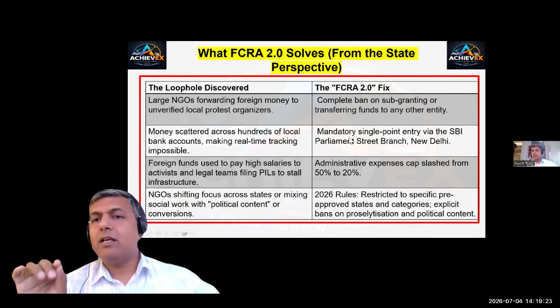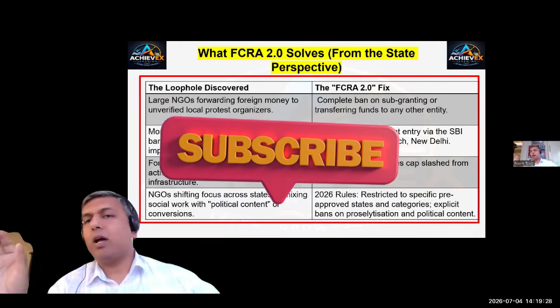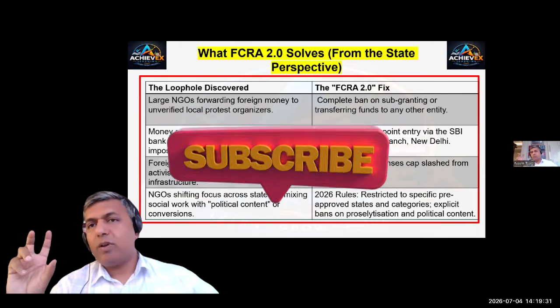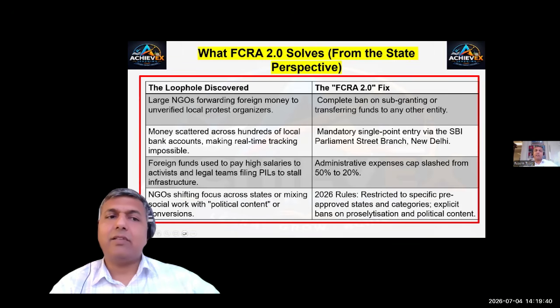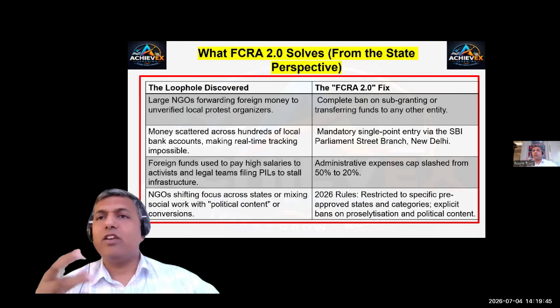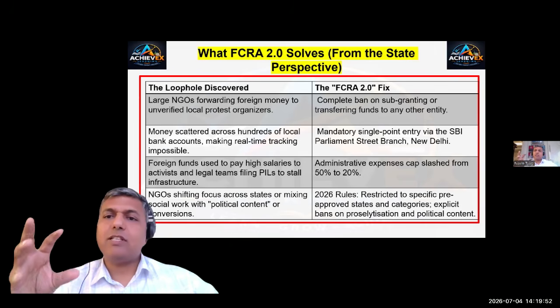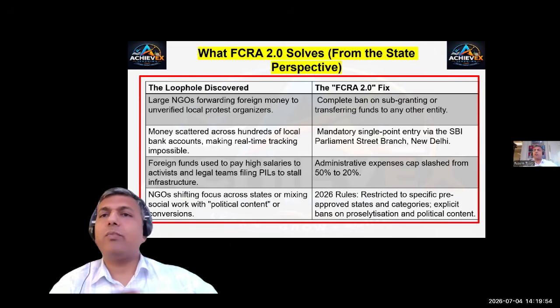It mandates a single point of entry into the SBI Parliament Street branch of New Delhi, so monitoring becomes easy and restricted to one branch. Third, foreign funds were used to pay high salaries to activists and legal teams filing PILs to stall infrastructure development programs in India. So the administrative expenses have been capped and slashed from 50% to 20%.